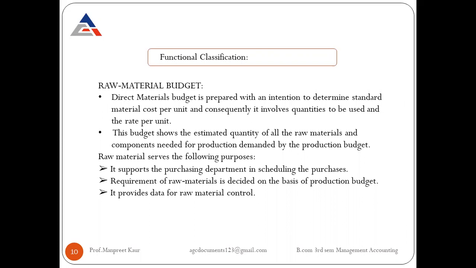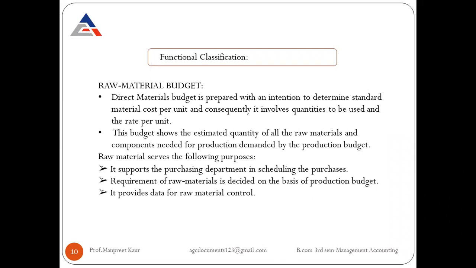So the budget shows the estimated quantity of all the raw material and number of components that are needed in the production activity. For the raw material purpose, we can say certain kinds of spare parts, elements related to paint and nails, wooden instruments, whatever raw material is used within the organization.